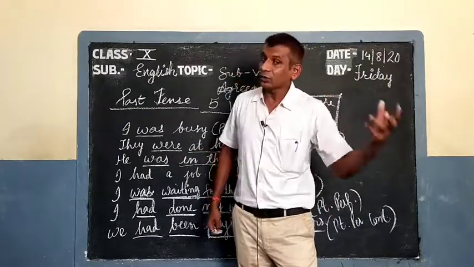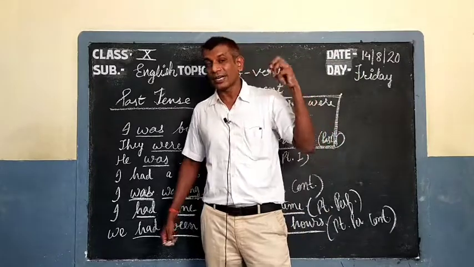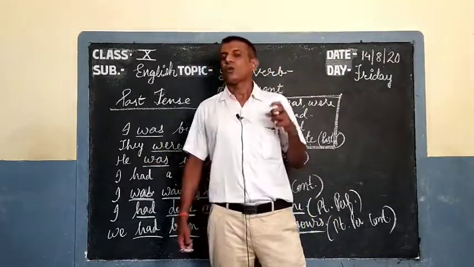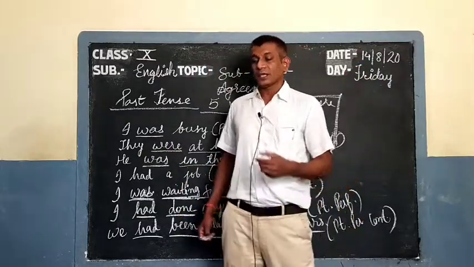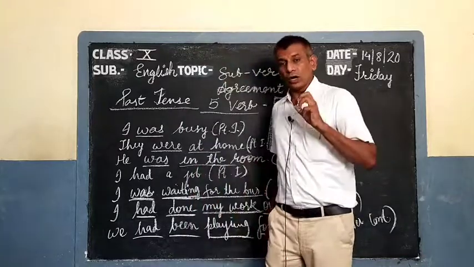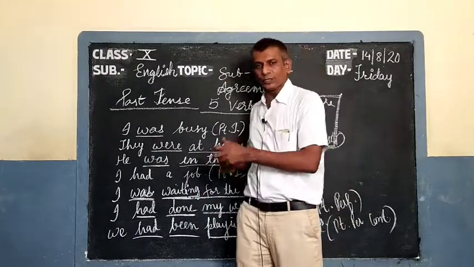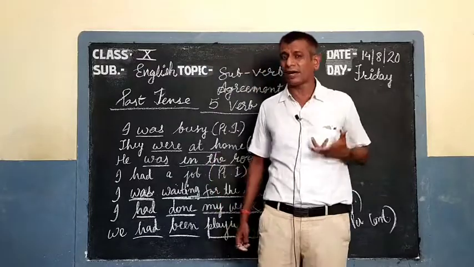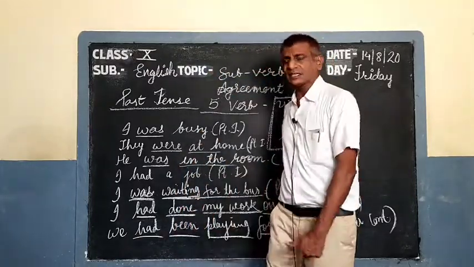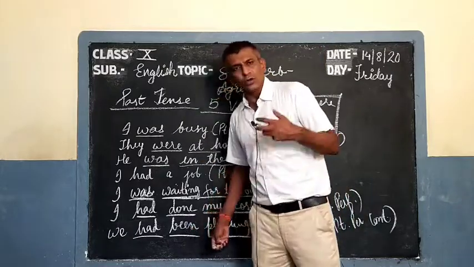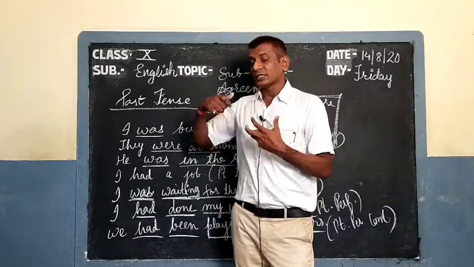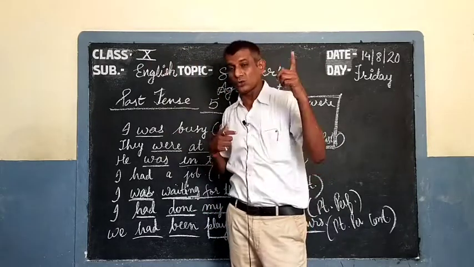One day we will do only past, one day only indefinite, one day only continuous, one day only perfect, and the other day only perfect continuous. So I have just told you the briefing of how to identify the tense in a sentence. So that's all for the day. In your next class we will take future, the use of the 10 verbs which I told you.